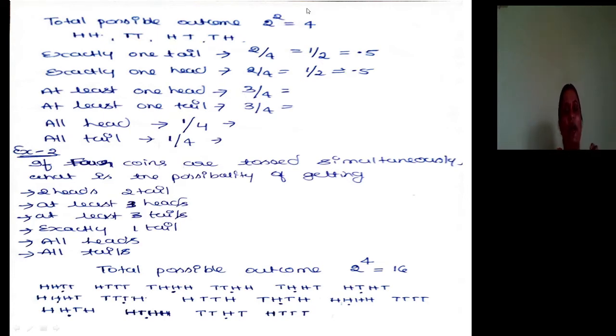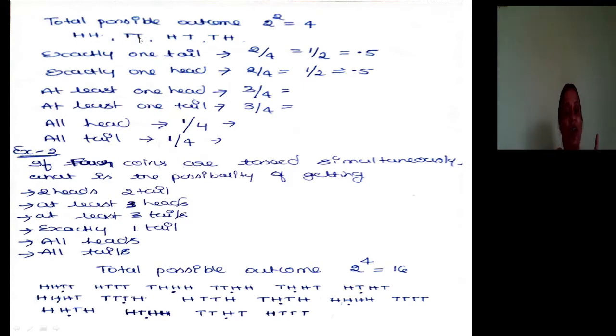3 divided by the total possible outcomes of tossing 2 coins, 2 to the power 2, that is 4. So 3 by 4 is the answer. You can simplify. How not simplified? At least one tail in the possible outcome.